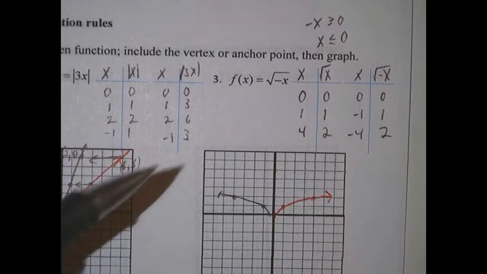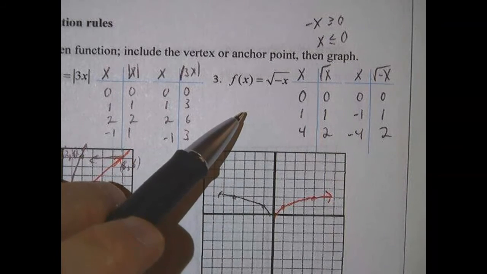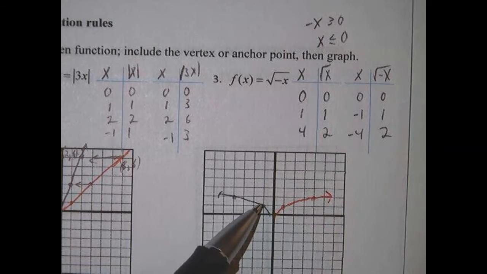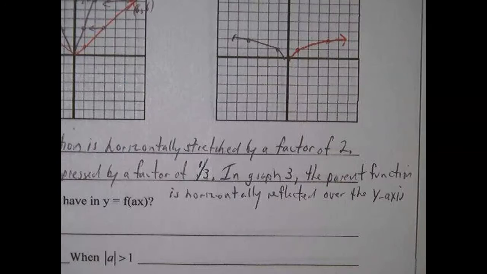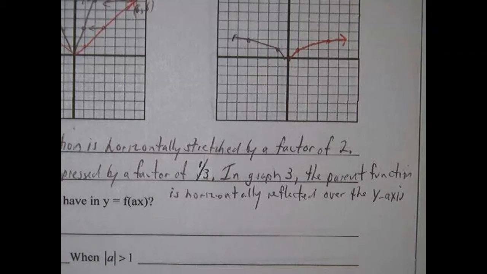Okay, so for this function, we can say that in graph 3 the parent function is horizontally reflected over the y-axis. Okay, so I'm going to write that down. In graph 3, the parent function is horizontally reflected over the y-axis.